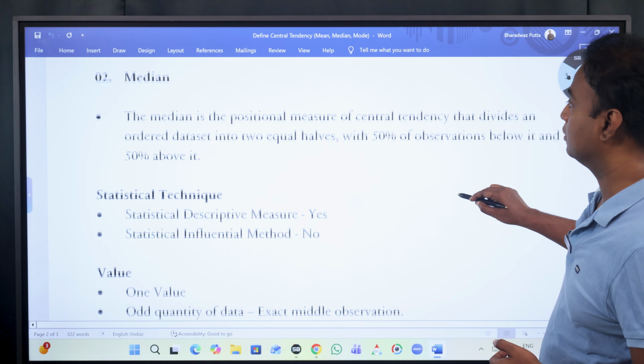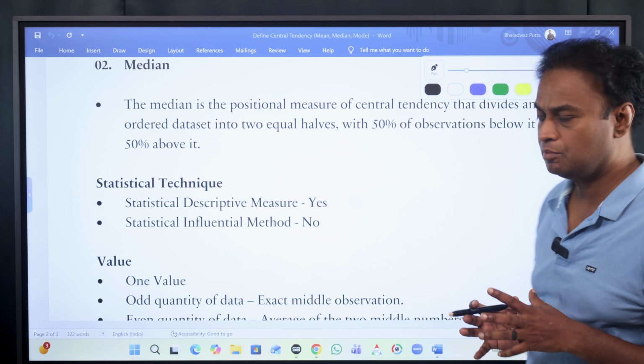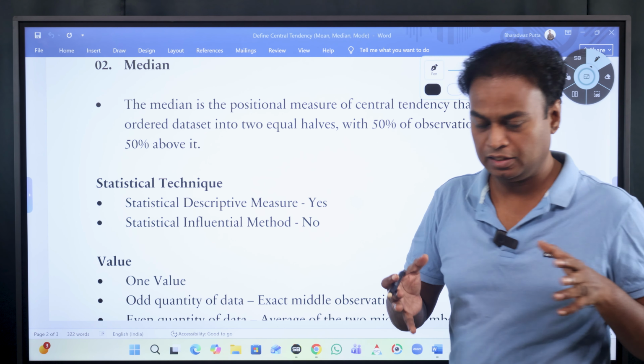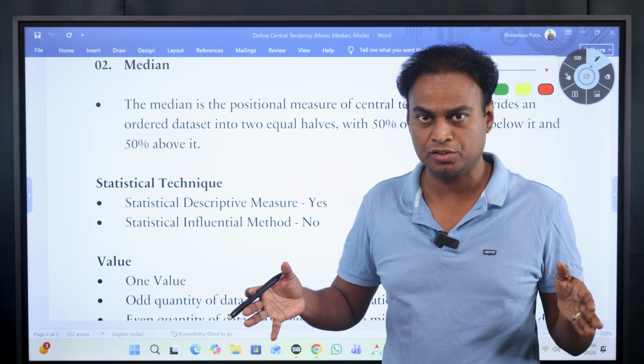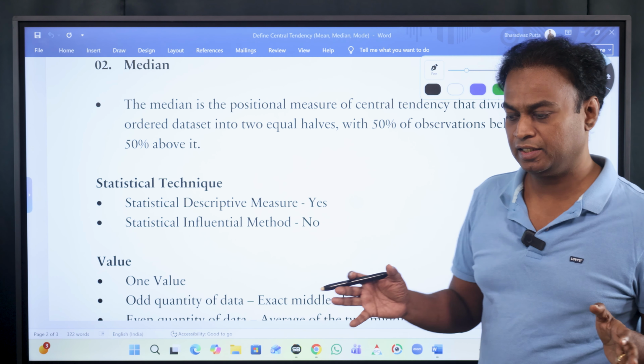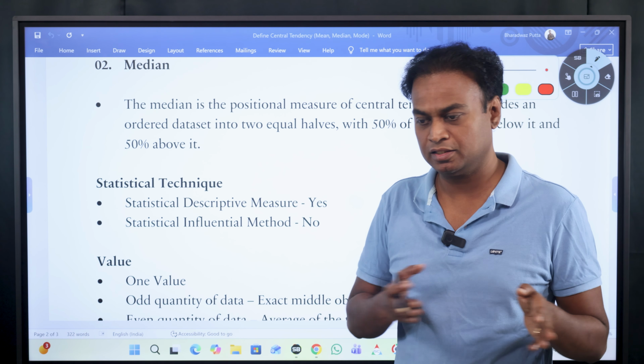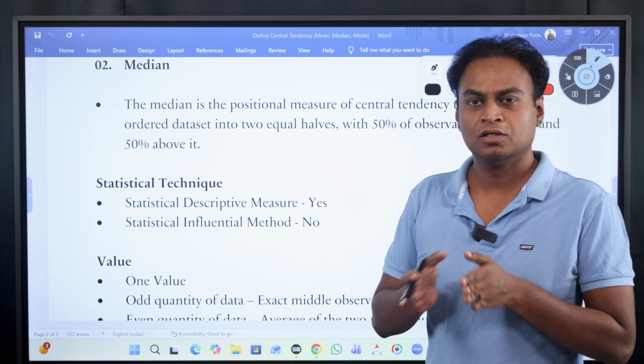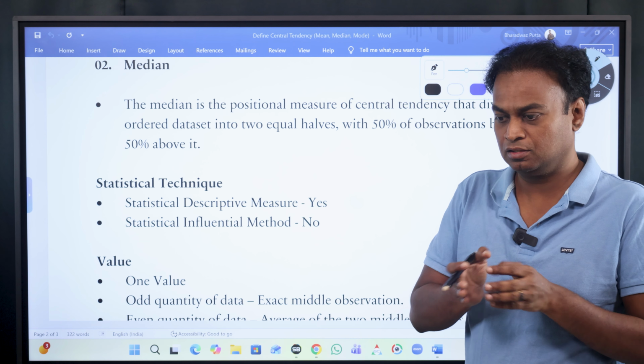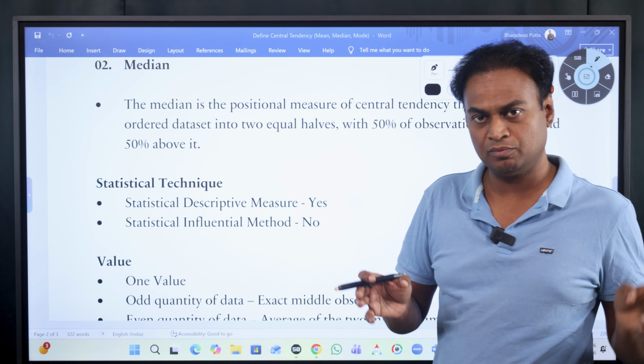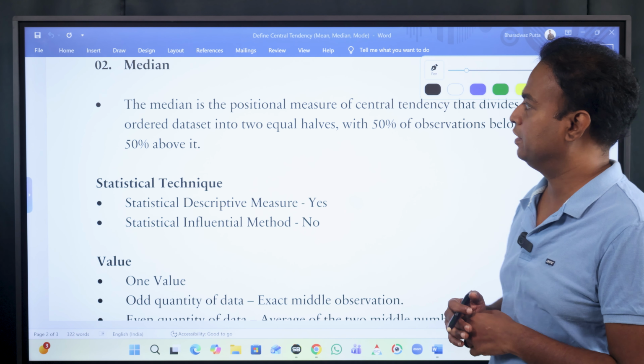Then coming to the median. Median is the positional measure of central tendency. It is not the central value, it is a position. For example, if you take the data set and arrange it in ascending or descending order, the middle value, which has 50% above and 50% below it, is known as the median.